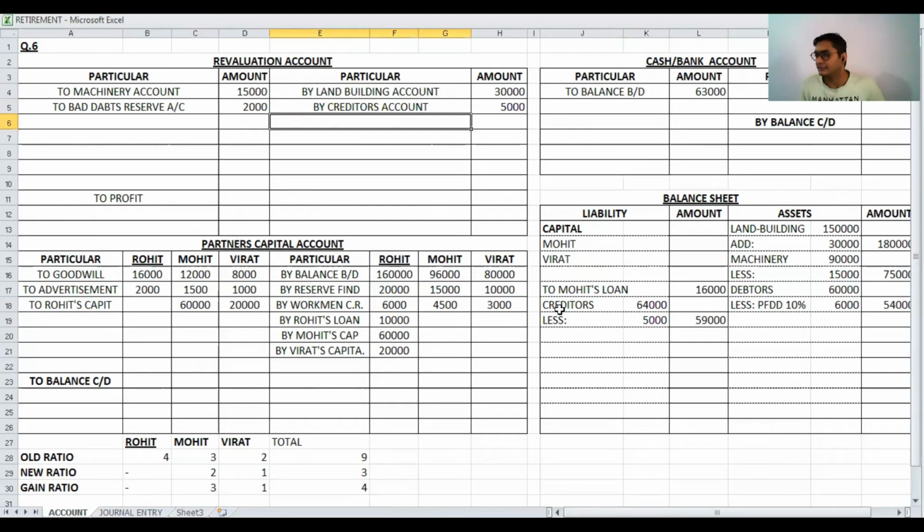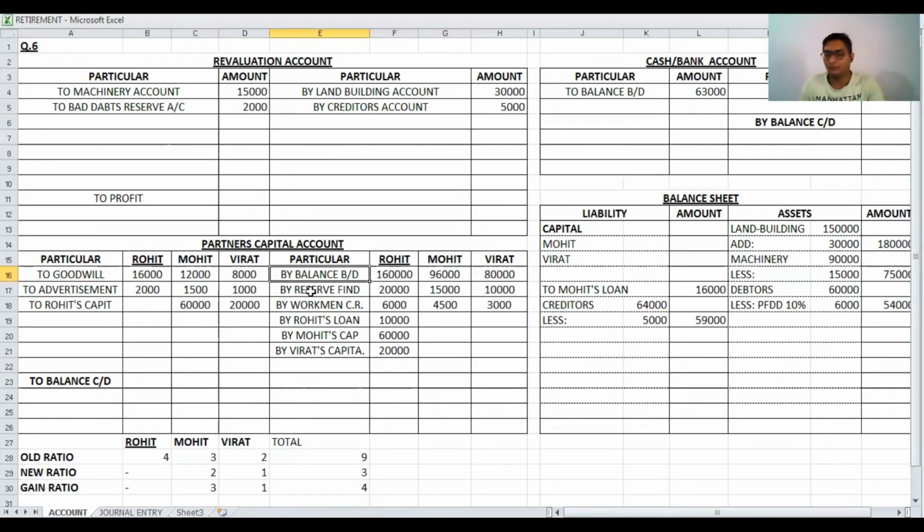Then after adjustment number 5, that is for goodwill, adjustment number 6, the new profit sharing ratio, is completed in step 1. Adjustment number 7 we are doing after closing the revaluation account, so adjustment number 7 is pending right now. Now I am going further to step 4. As per step 4, we have to write down the capital balances.